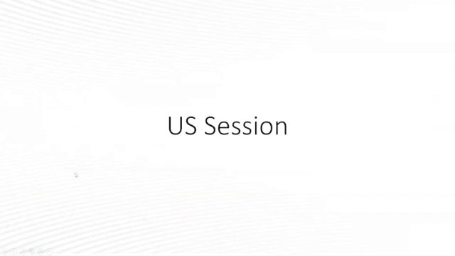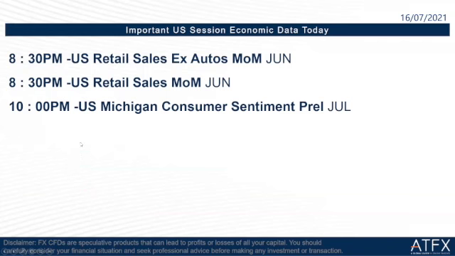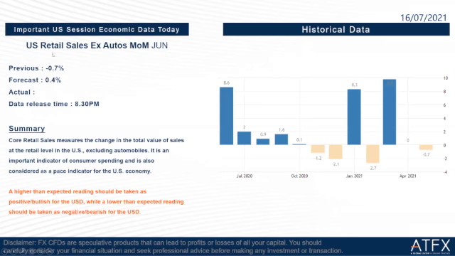Okay, so when it comes to the US section, there are three important economic data we have to take note of tonight. Let's take a look at the first one: US retail sales excluding autos monthly June. The previous is negative 0.7%, and the forecast is negative 0.4%. The data release time is at 8:30 tonight. A higher than expected reading should be taken as positive or bullish for the USD, while a lower than expected reading should be taken as negative or bearish for the US dollar.